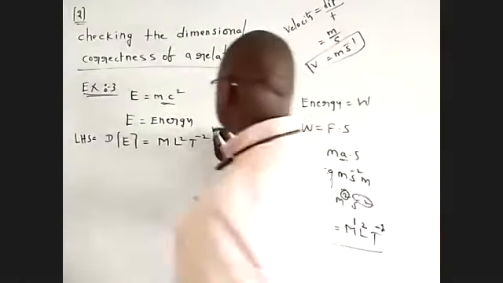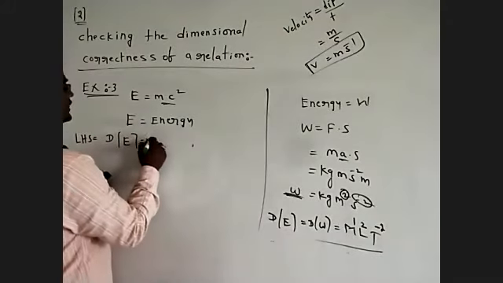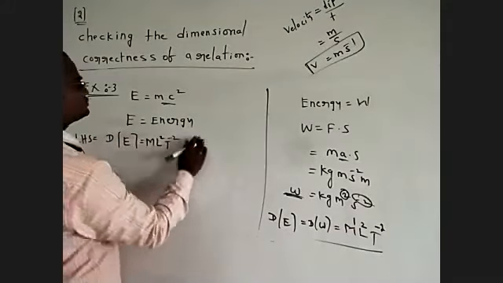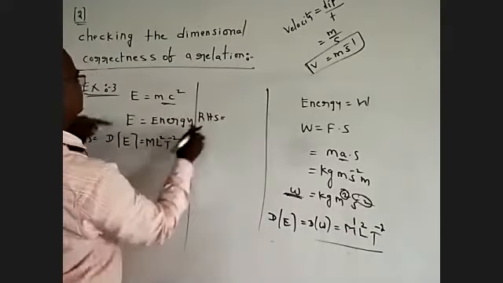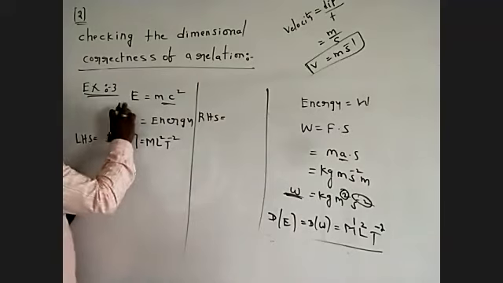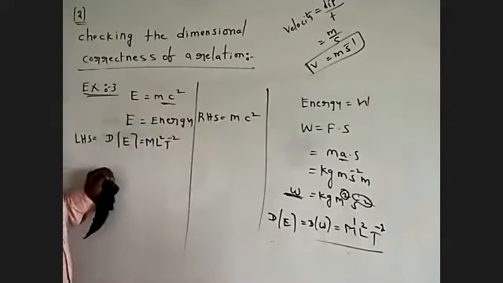Wait, I'm going to write here: M L square T power of minus 2. Now, this is the LHS side. This is the RHS side. The RHS is MC square.